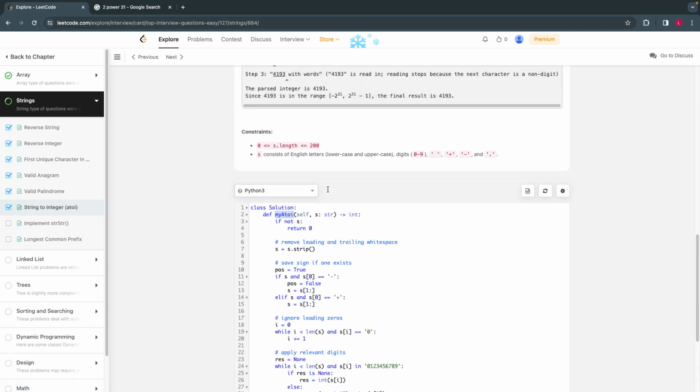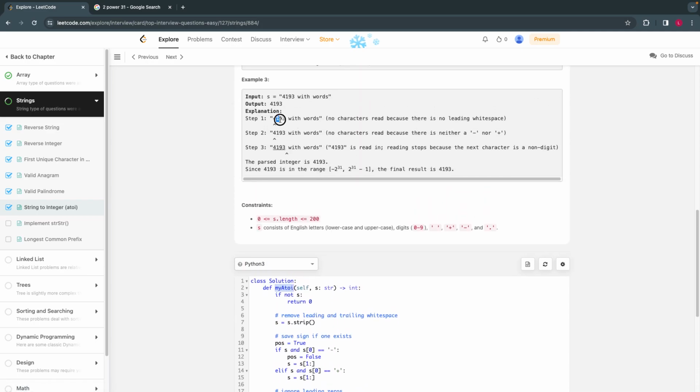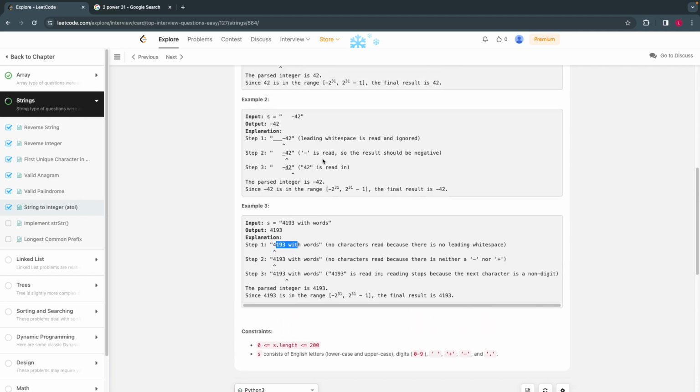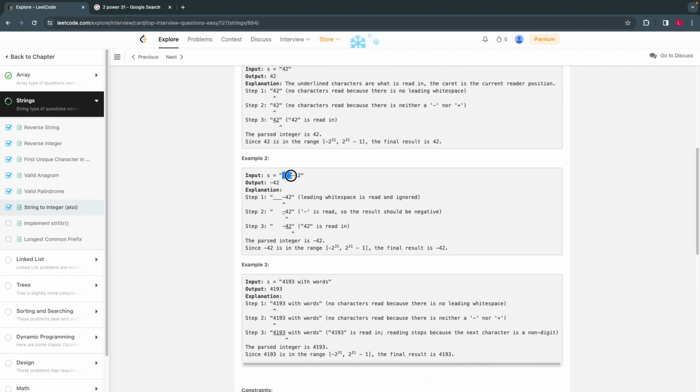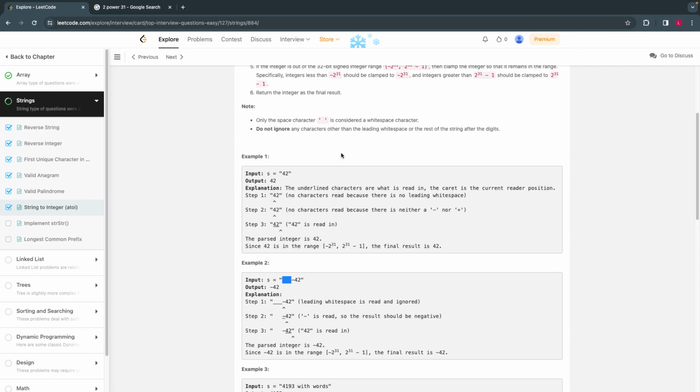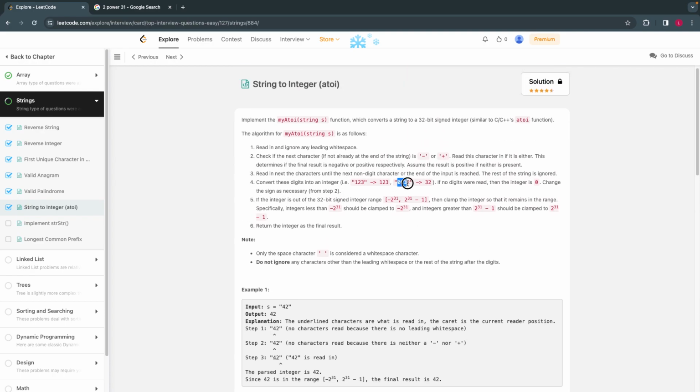Try out with some other examples which are here, this example, and this example as well, this minus with the leading spaces, white spaces, and also the examples with zeros, and also the example which goes beyond this, and debug and let me know what you find in the comment section.